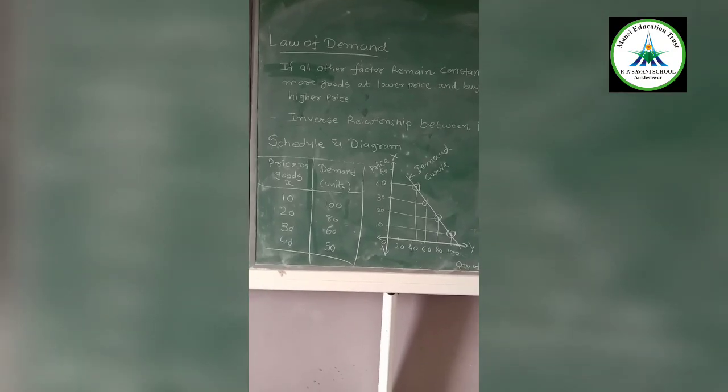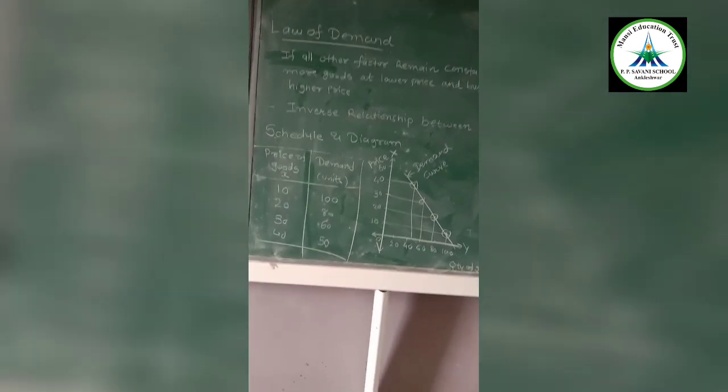Next are complementary goods. You can say that one is necessary with the other and is not possible without the other. See, if you are having a bike, you need petrol. So the demand for petrol depends on the bike. Okay. Another example, mobile phone and SIM card. Moving further towards the law of demand.